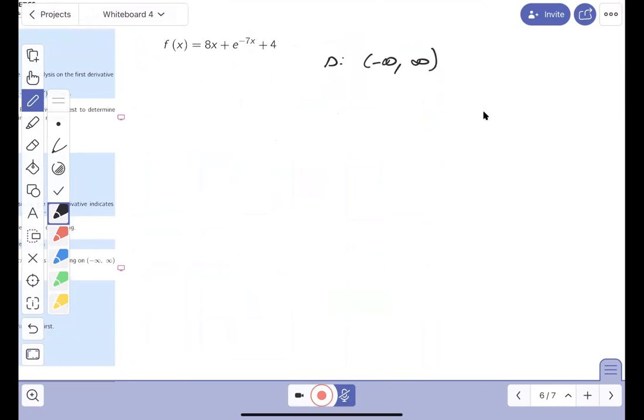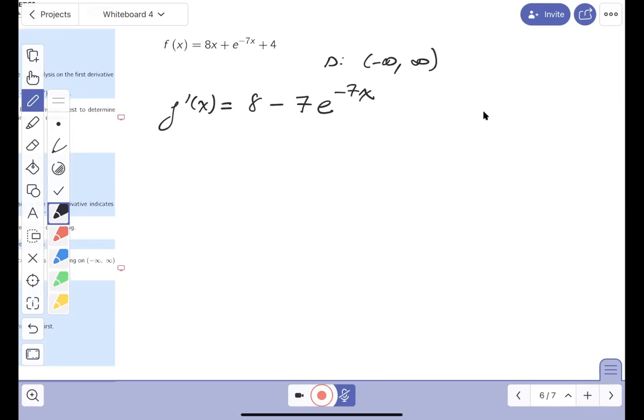All right, what's the next thing? But the derivative, it's not so bad. And what would you get there? 8 minus 7e to the minus 7x. That wasn't so bad either.